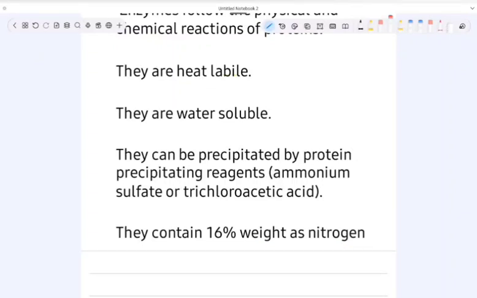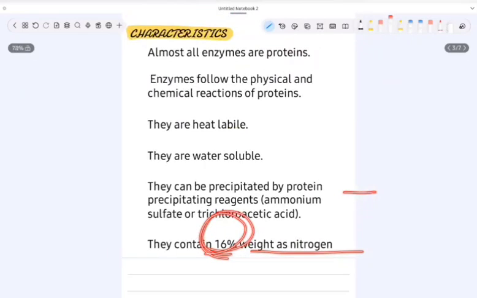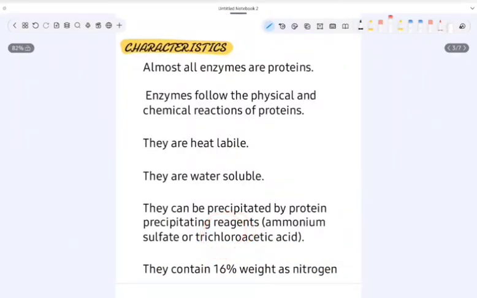See, now basically the amino acids are building blocks of proteins, right? And these amino acids have amine groups in them. So the amine group contains nitrogen. So overall, it has about 16% weight as nitrogen because they are made up of amino acids. Amino acids have amines. Amine has nitrogen. So in overall enzymes, they contain 16% weight as nitrogen. So these are the characteristics of enzymes.